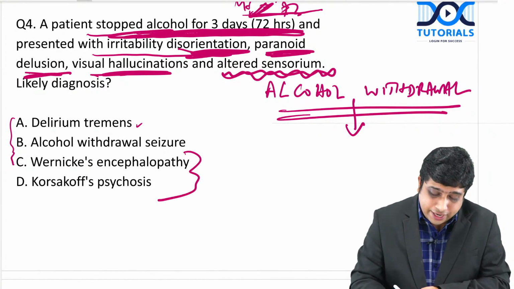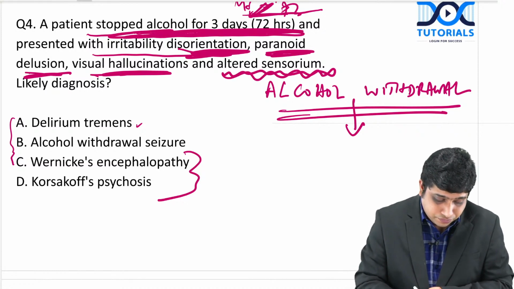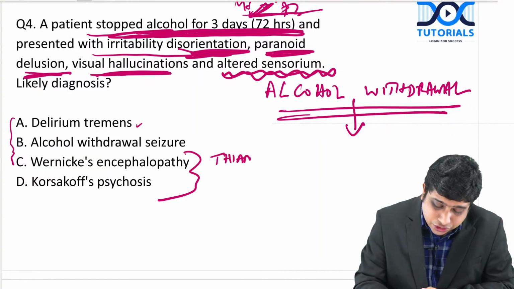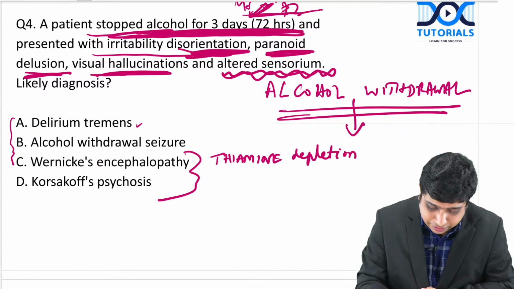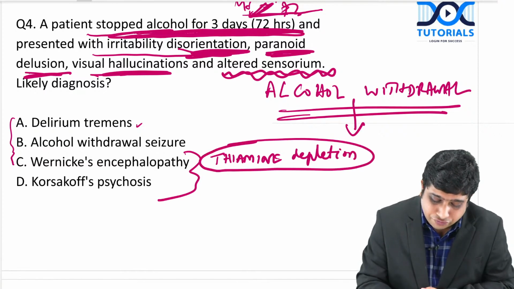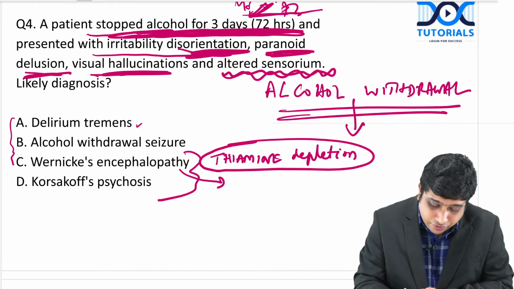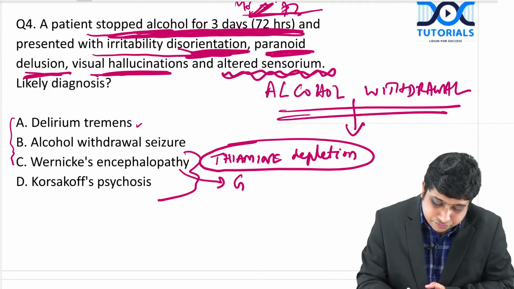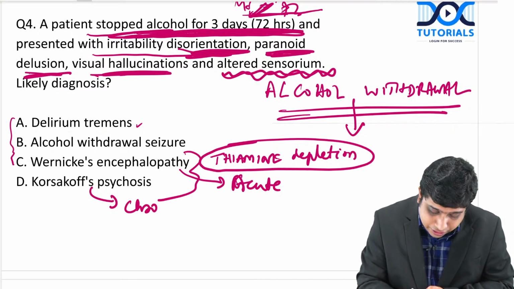Now Wernicke's encephalopathy and Korsakoff psychosis. The basic thing you should remember is thiamine depletion. Alcoholics are short of nutrition and thiamine depletion can happen. Wernicke's encephalopathy is an acute condition, whereas Korsakoff is a chronic condition.